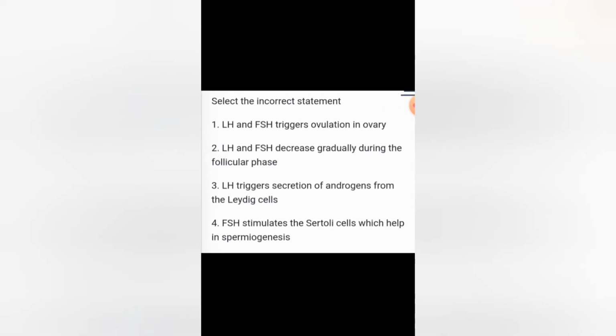In the next question, we need to select the incorrect statement. The first option is LH and FSH trigger ovulation in the ovary. That is right. The option that LH and FSH gradually decrease during the follicular phase is the incorrect statement and the correct option to this question, because LH and FSH are going to increase during the follicular phase. So the second option is wrong. Let us move to the next question.